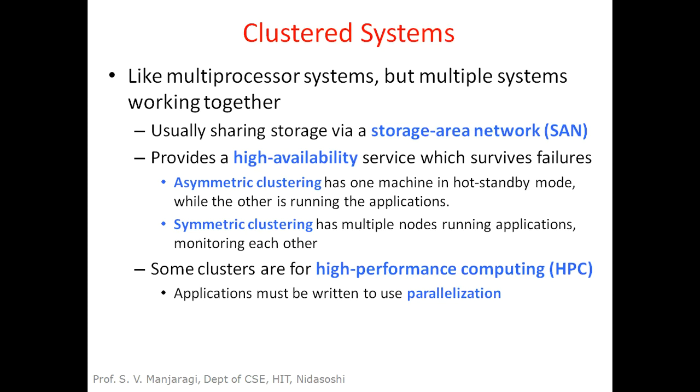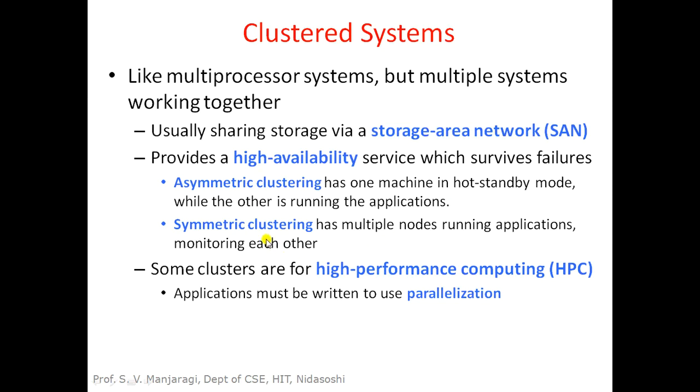So there are two kinds of cluster system, the first one is asymmetric clustering, the second one is symmetric clustering. Asymmetric clustering basically works like a master-slave model, and one of the computers in the cluster is acting as a master, which is called the hot standby machine. It is working in the hot standby mode, while other computers are running the application. And what is the job of master computer here? Its job is to assign the jobs to the other systems in the cluster.